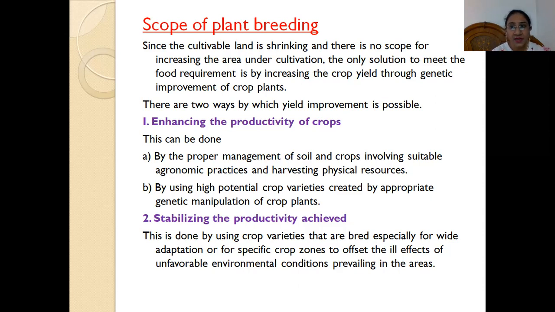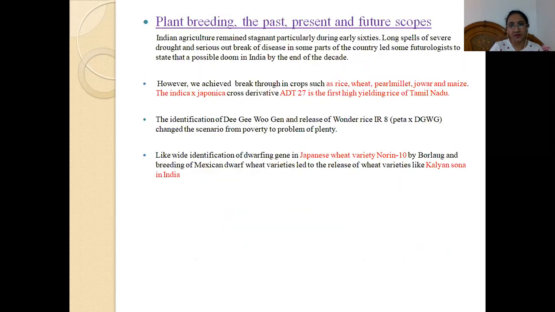The second one is stabilizing the productivity achieved. Once the productivity is achieved, how can we stabilize it? This is also an important point. So we have to stabilize the productivity. This is done by using data, especially for wide adaptation of the specific crop genes, to offset the ill effects of unfavorable environmental conditions prevailing in the areas. Means if in one year the productivity is 10 quintals, then the next year also the productivity should be 10 quintals. It should not reduce. However, it can increase, but it should not go below that. So that is called stabilizing the productivity achieved.